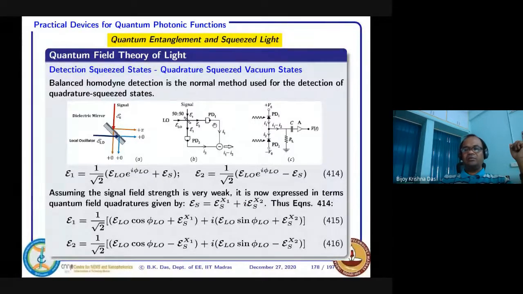And then one goes to photodetector 1. This is a circuit equivalent, and this is photodetector 2. It is designed such that this is a simple model. To this photodetector you normally have to give a reverse bias so that your dark noise is minimum. Reverse bias is normally used in the photodetector. It can also be a single photon, high efficiency photodetector, that's possible.